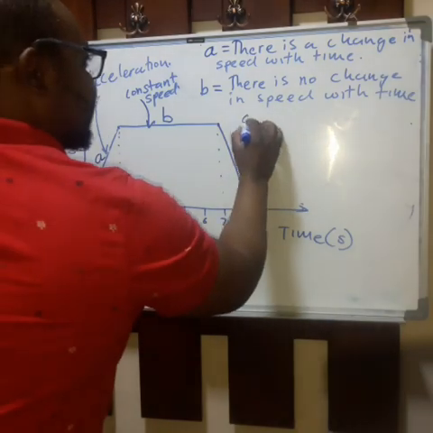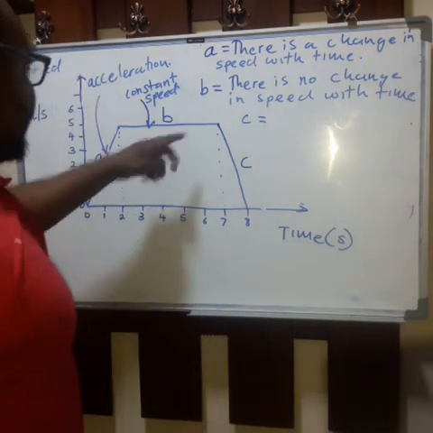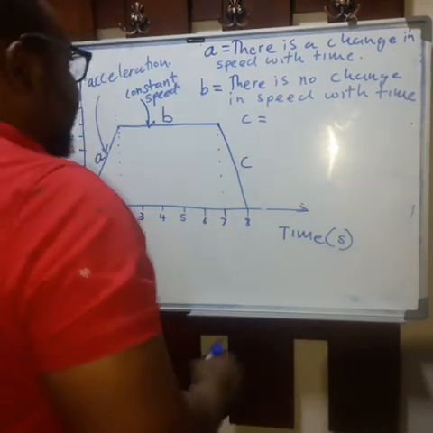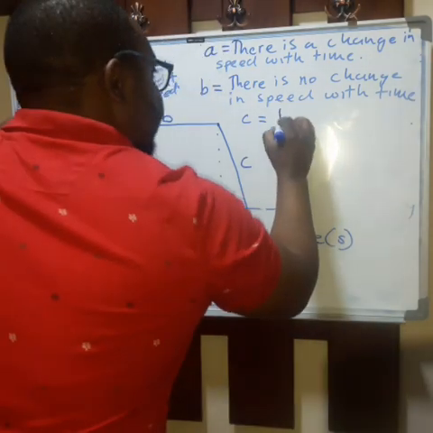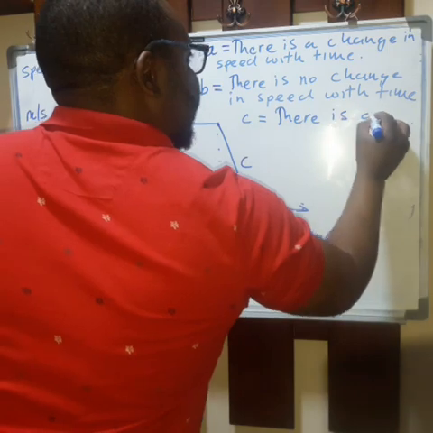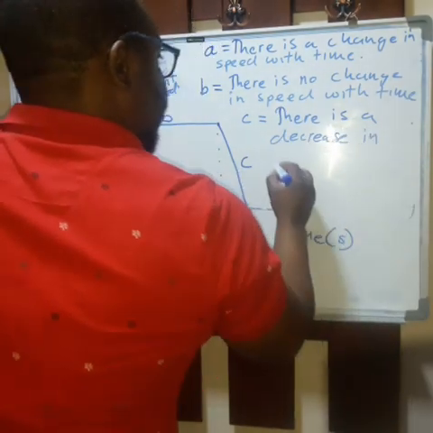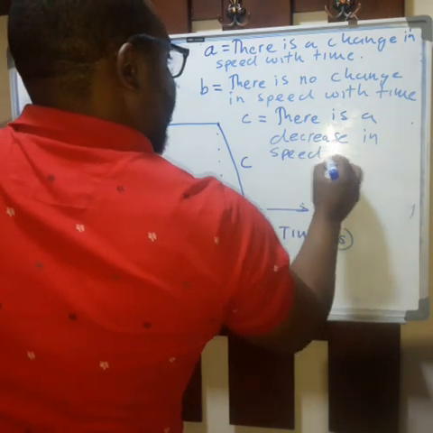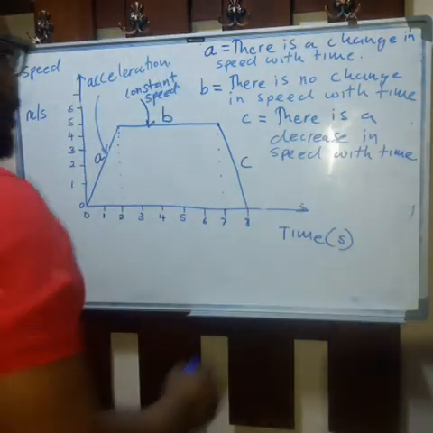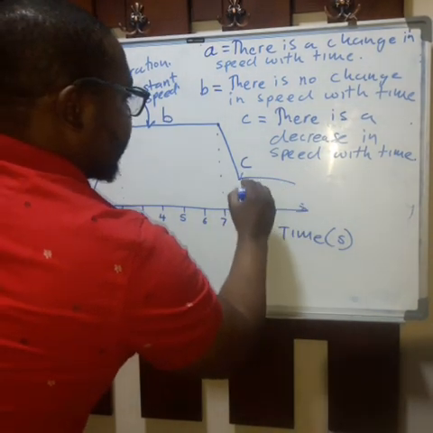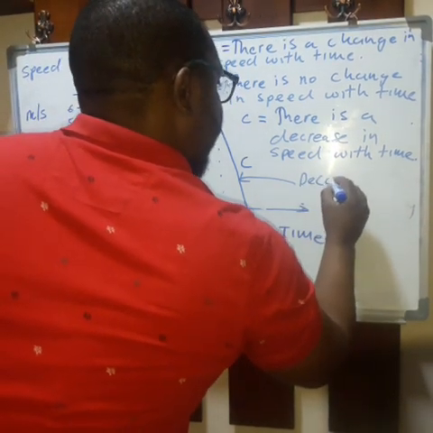Part C, there is a change in speed with time in the negative sense. It is called deceleration. So we can say there is a decrease in speed with time. This part we talk about deceleration.